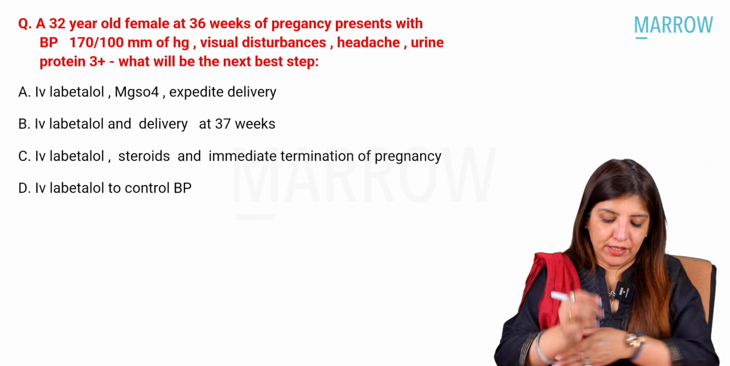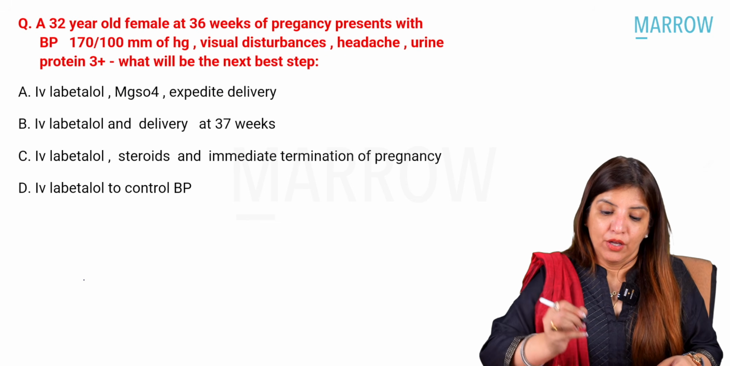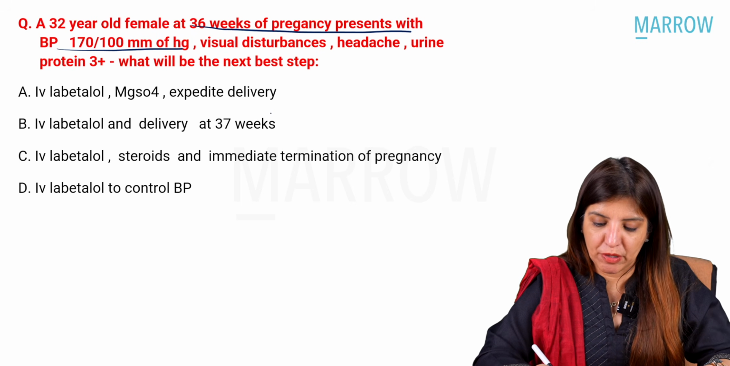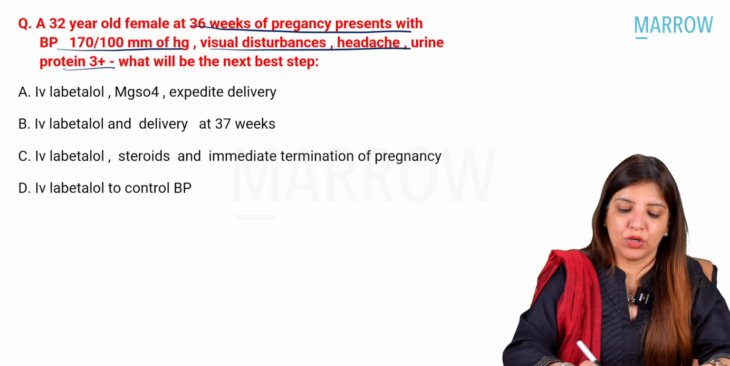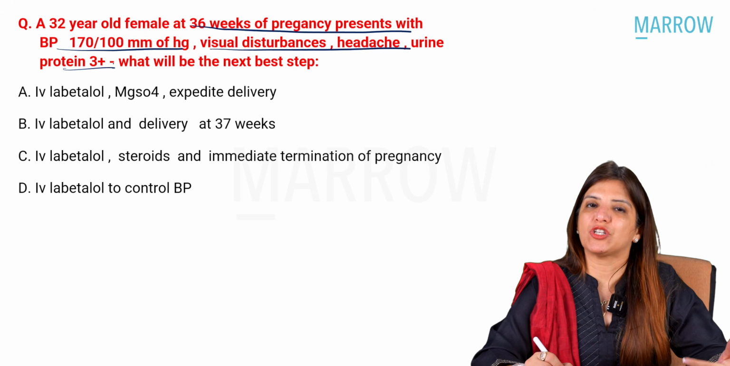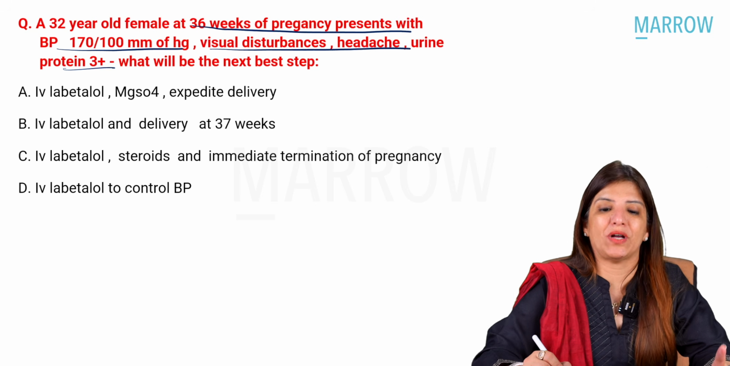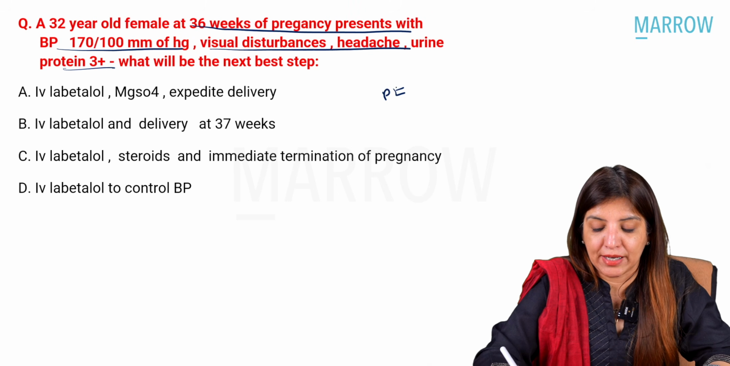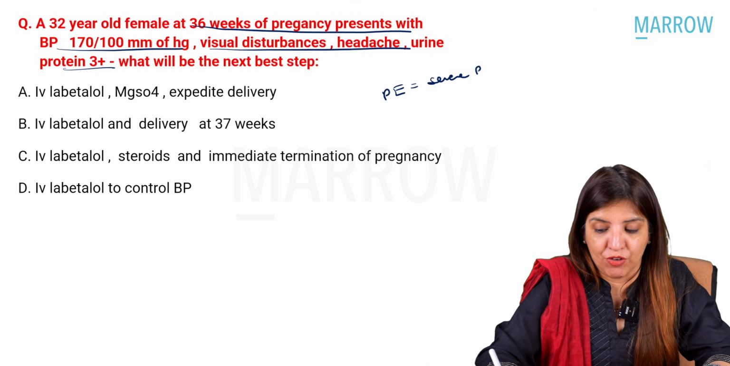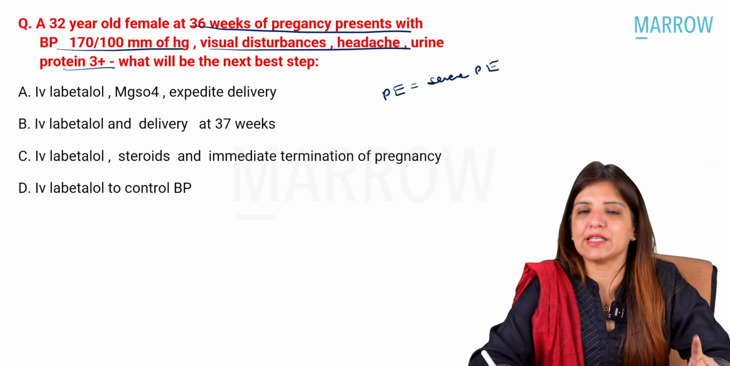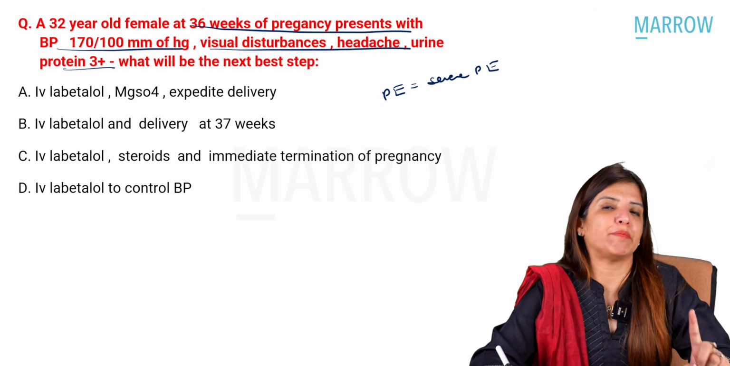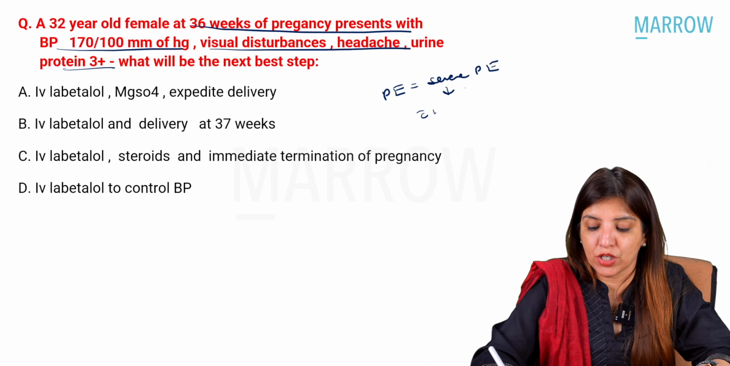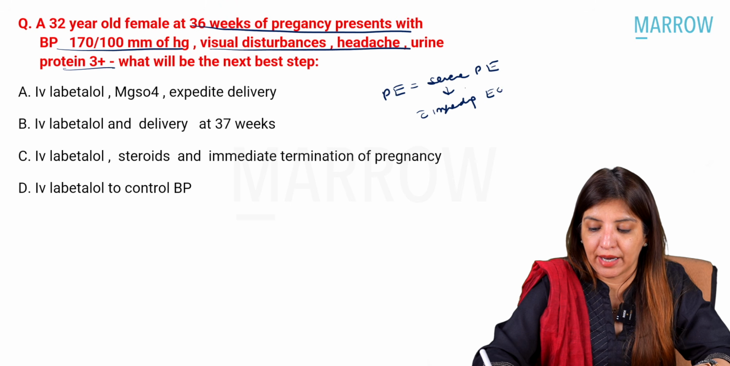Okay. Then a 32-year-old female at 36 weeks of pregnancy presents with 170 by 100 millimeters of mercury BP. There are visual disturbances, headache, and urine is 3+. What is the next step? So, the patient is having proteinuria plus she has got 170 by 100 millimeters of mercury, which means she comes into the category of preeclampsia. And which category of preeclampsia? Severe preeclampsia. Now, your question further says that she has visual disturbances and she has headache, which means that your patient is severe preeclampsia with impending eclampsia.